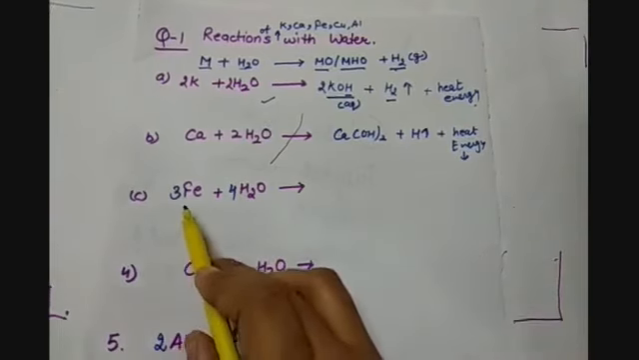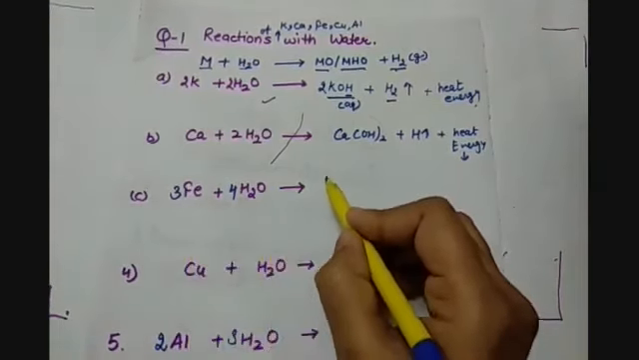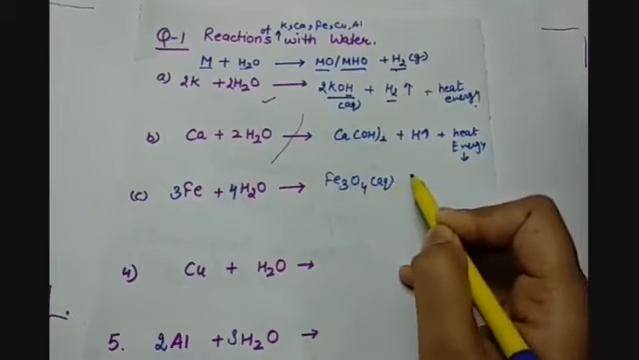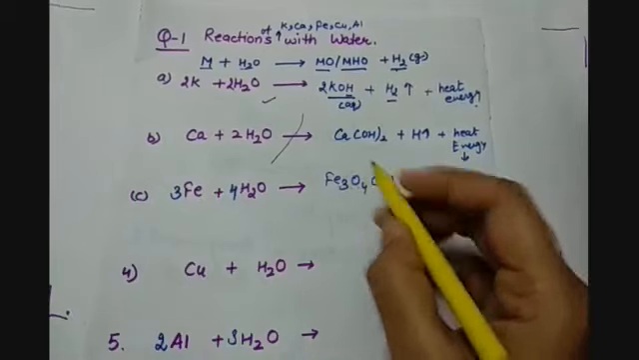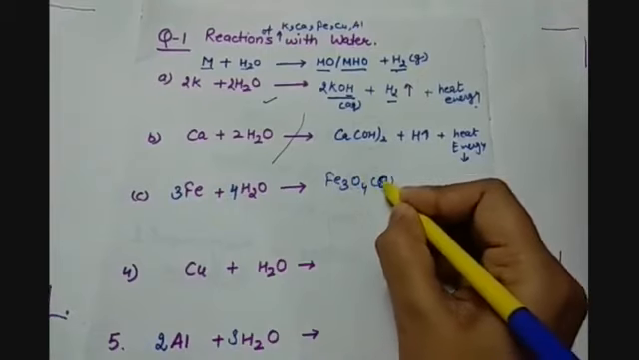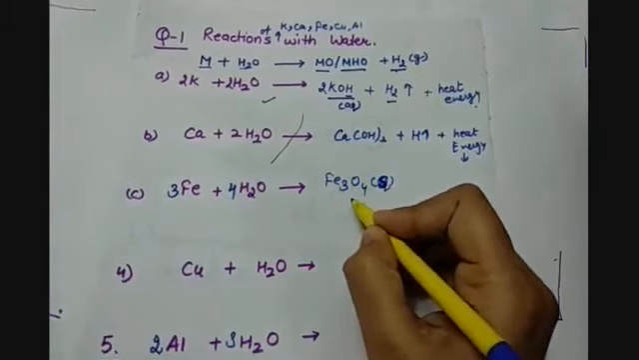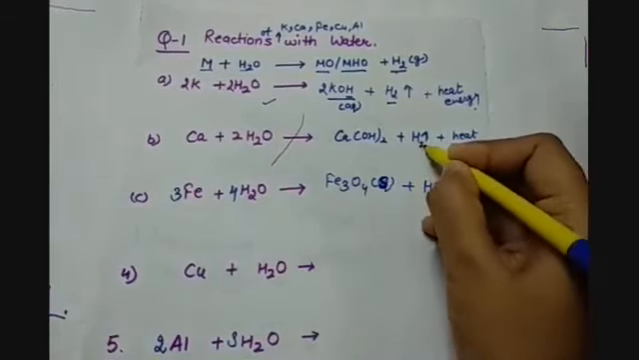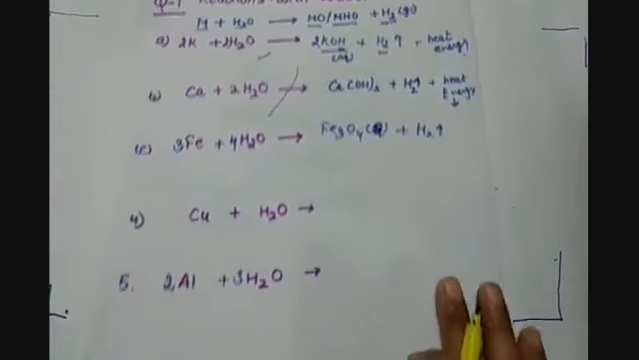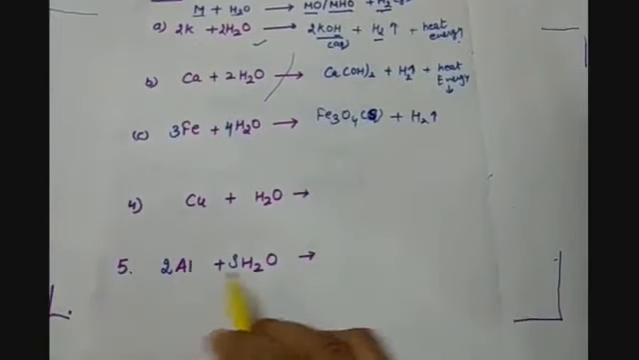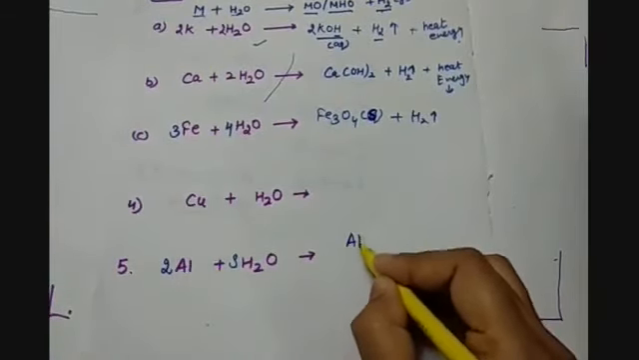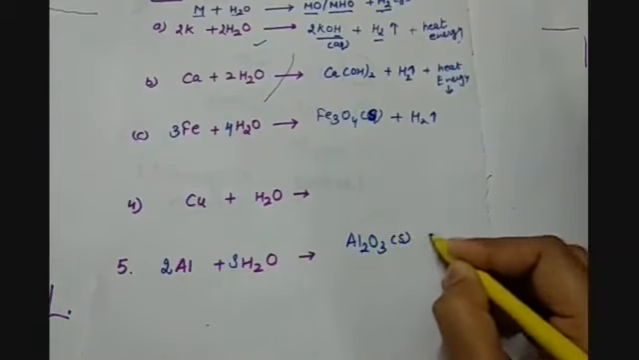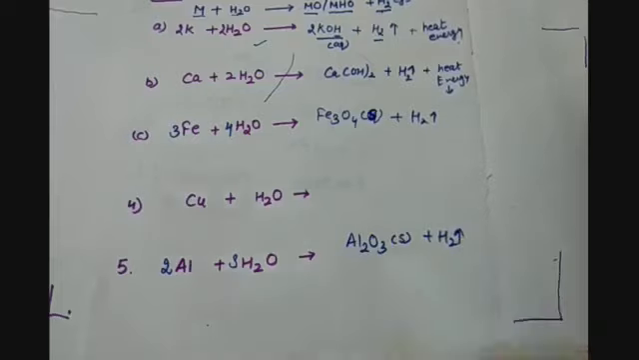So when iron reacts with water, it forms Fe3O4. But this will be in solid state because it is not soluble in water, and hydrogen gas will be evolved. The same happens in the case of aluminium. When it reacts with water, it forms Al2O3, aluminium oxide, which is also in solid form, and hydrogen gas is evolved.